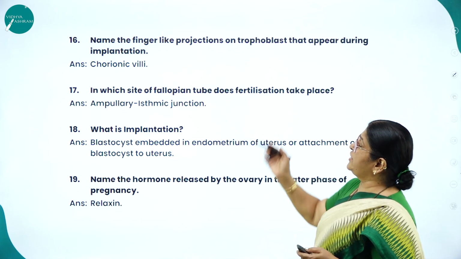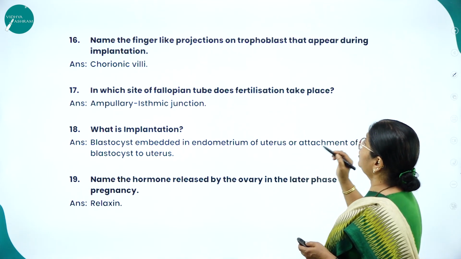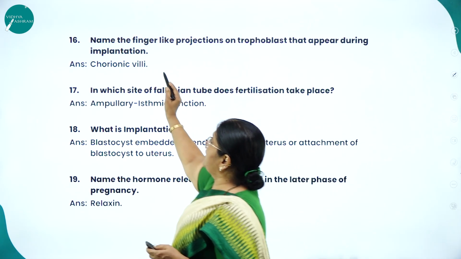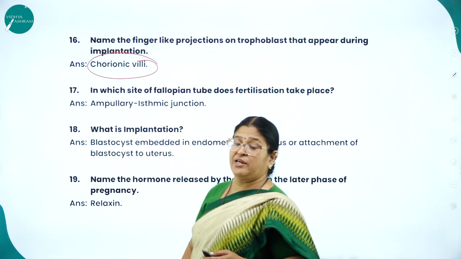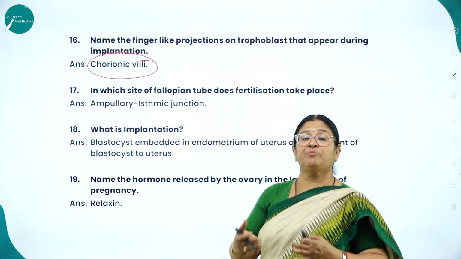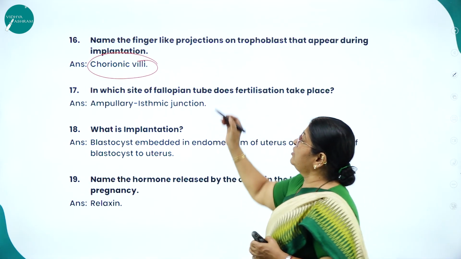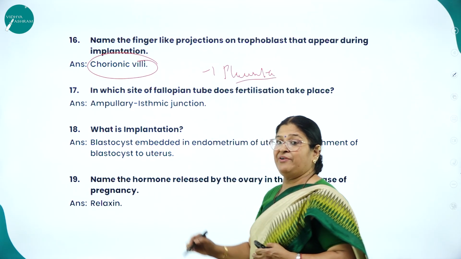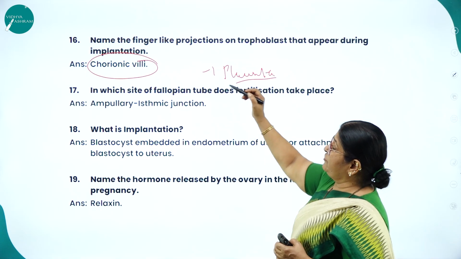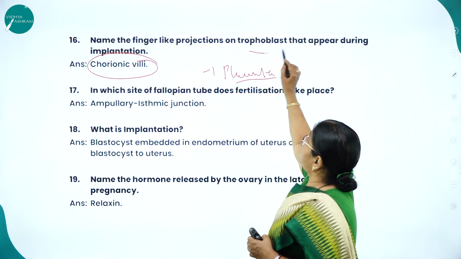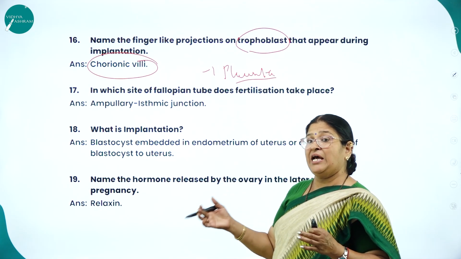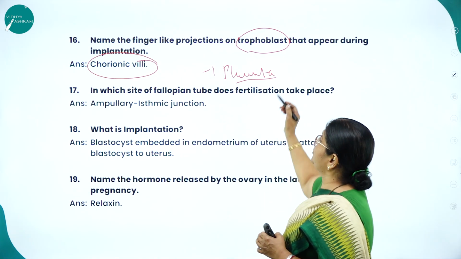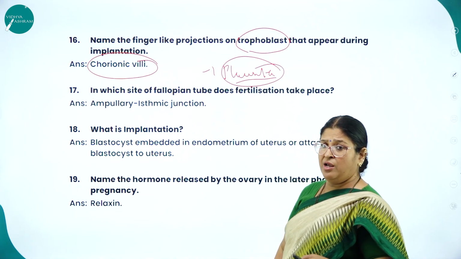Moving on to the next question. Name the finger-like projections on trophoblasts that appear during implantation. What do you call those finger-like projections? Chorionic villi. Chorionic villi along with maternal tissues form what we call the placenta. Chorionic villi are the finger-like projections that appear on the trophoblast. They, along with the maternal tissues and blood vessels, together constitute a very important connection called placenta.